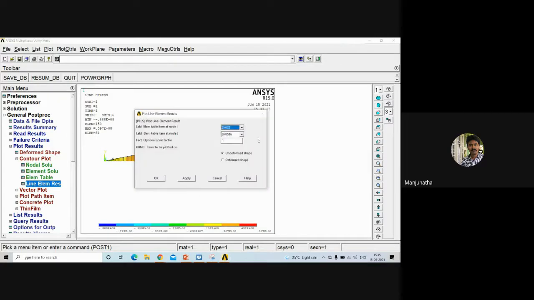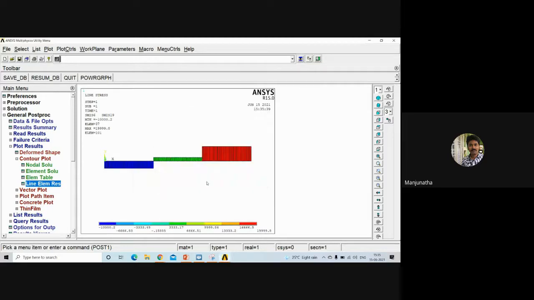And I just click on 6 and 19. When I select 6 at node I and 19 at node J, so this is the shear force. So 6 and 19 is meant for the shear force diagram. 3 and 16 is meant for the bending moment diagram. You can make a note of it in your workbook.